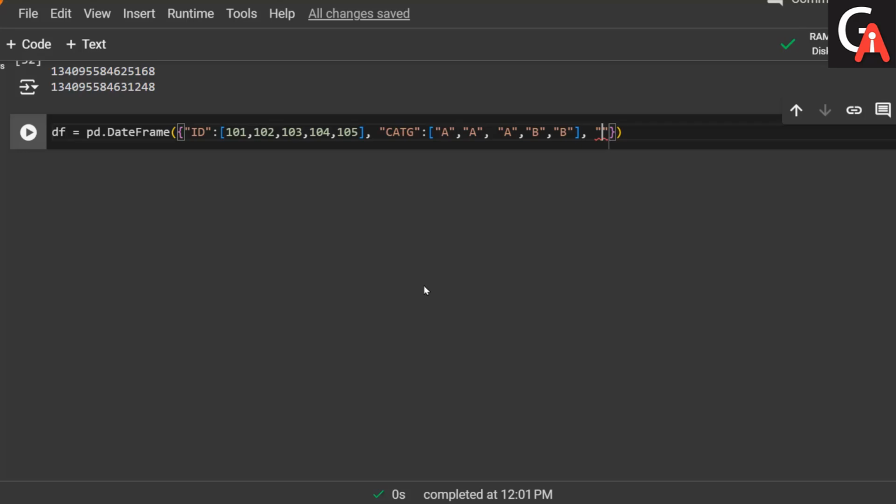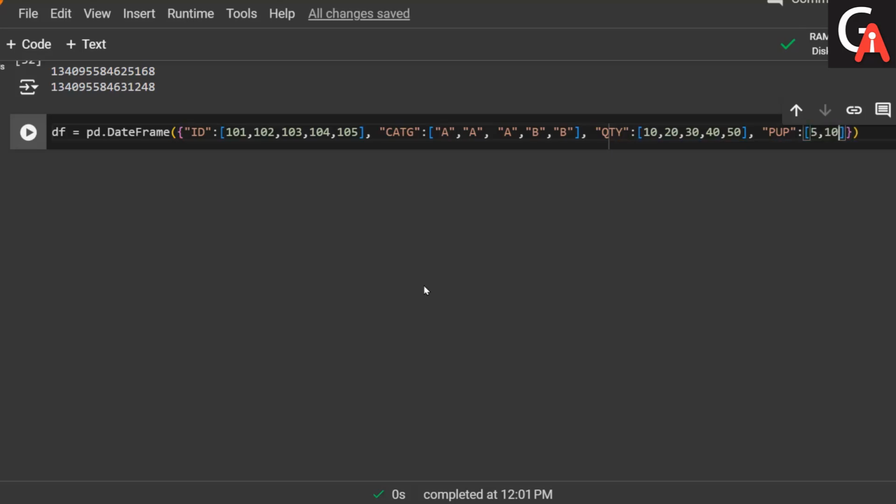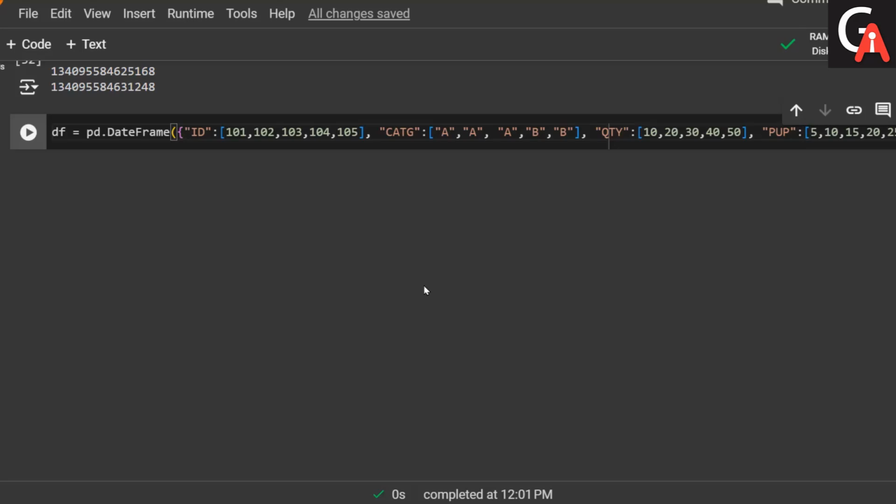Let me take another column, which is quantity. The quantity values are 10, 20, 30, 40, 50. And we take another column, which is per unit price, with values 5, 10, 15, 20, and 25. So this is my data frame right now.